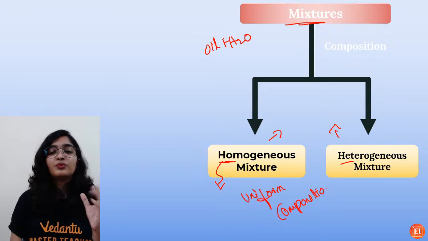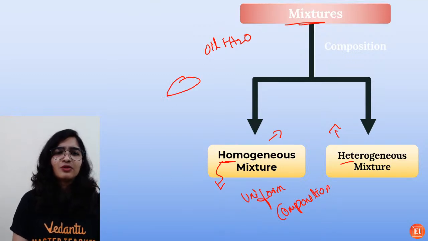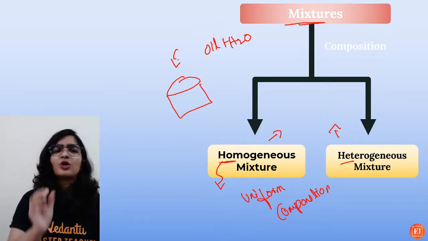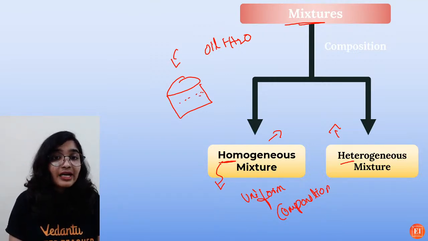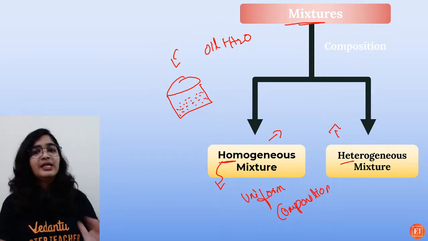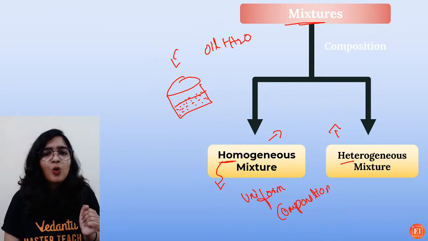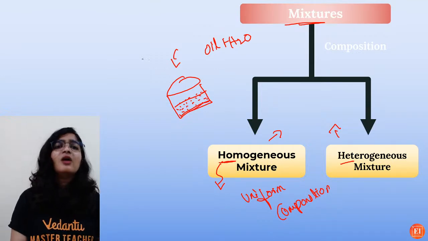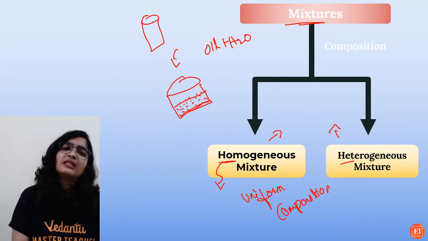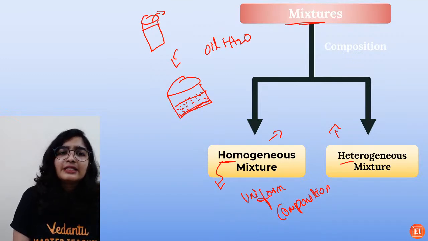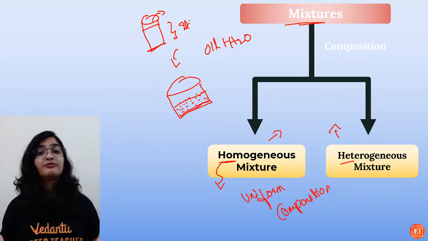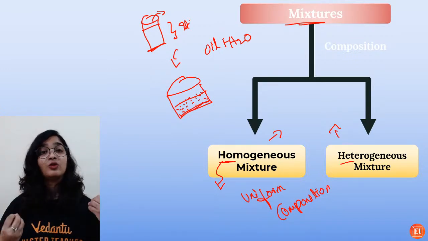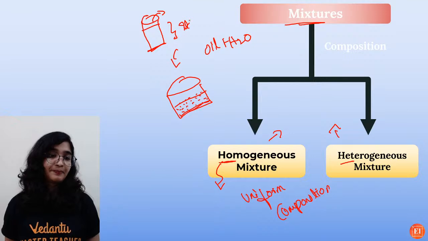So what you can do is take a glass of water and just add a drop of ink to it. You can see after a while it has been distributed uniformly. It doesn't stay at the top or settle down at the bottom. Or you prepare lemonade and start drinking it. At the top as well as the bottom it tastes the same because of the uniformity, or you can also call it homogeneity.